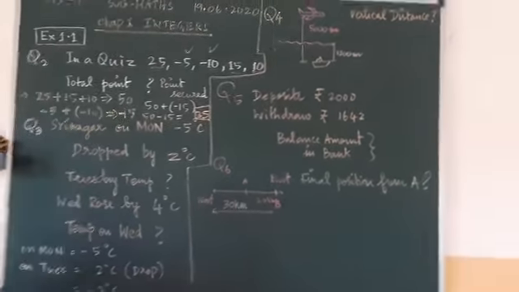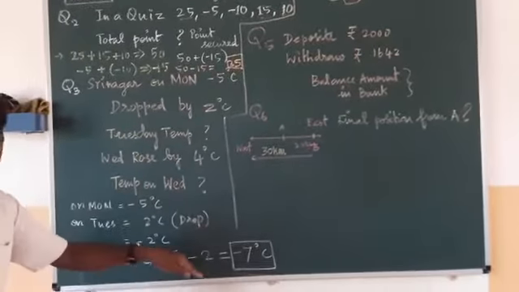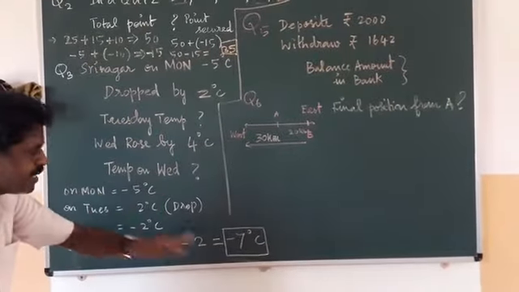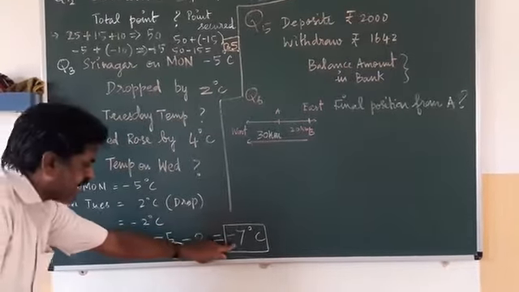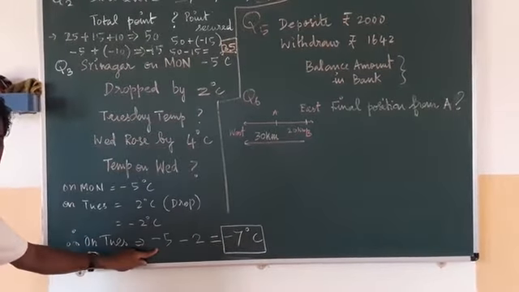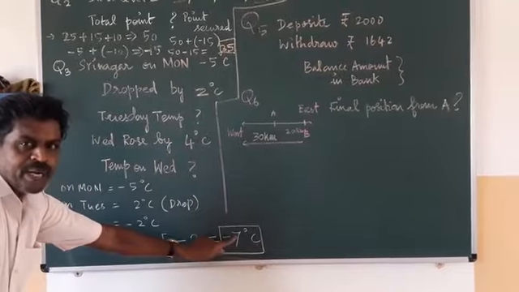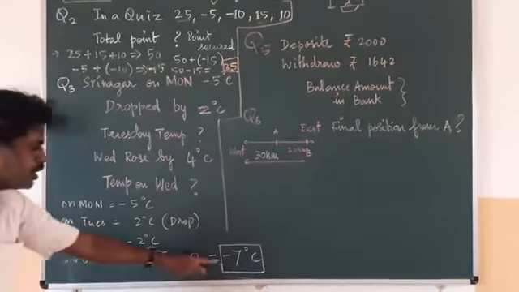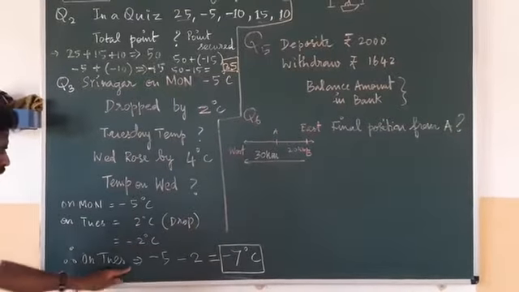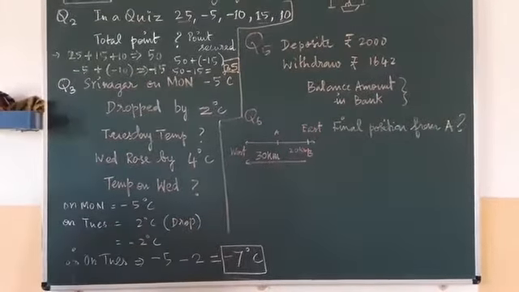So this is your temperature on Tuesday. It is dropping. See, you remember -7 is lesser than -5. The number might be bigger, but when minus is coming it is a small number. Understood? So the temperature on Tuesday is -7 degrees centigrade.